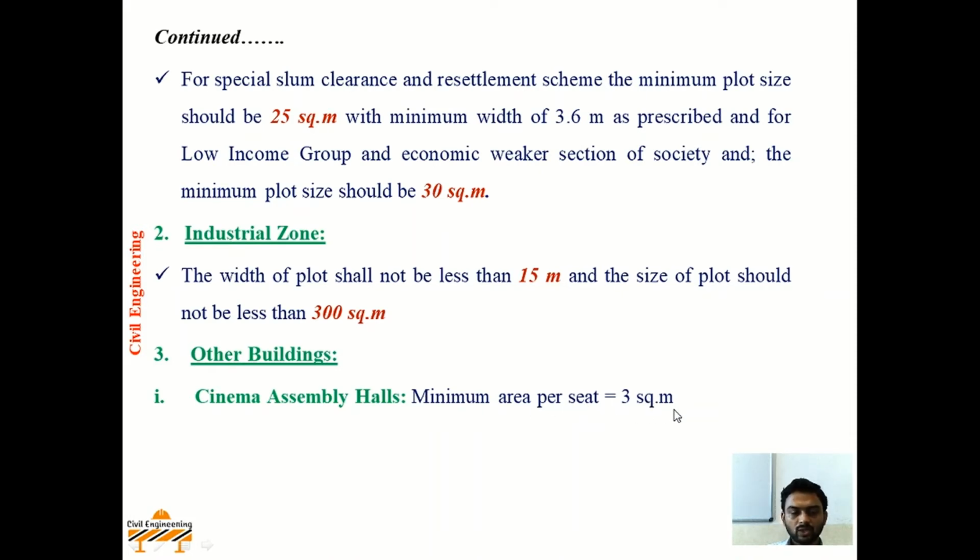For example, you are constructing a cinema hall for public of 250 persons, then minimum area required for that cinema hall will be 3 meter square into 250, that is 750 meter square. Second comes Mangal Karyalay. Now minimum area requirement for Mangal Karyalay is 1000 meter square. In no case area should be less than 1000 meter square.